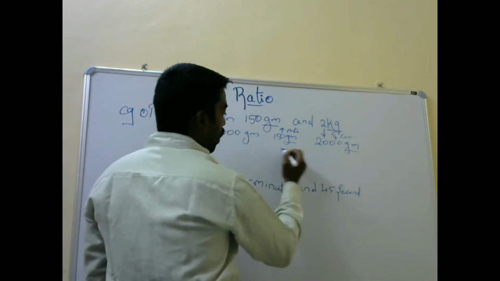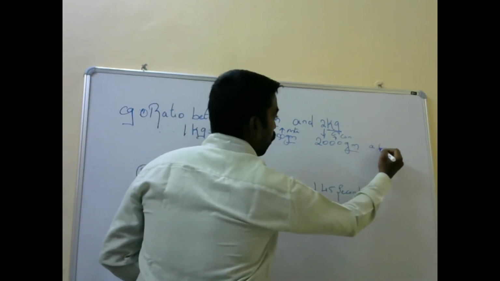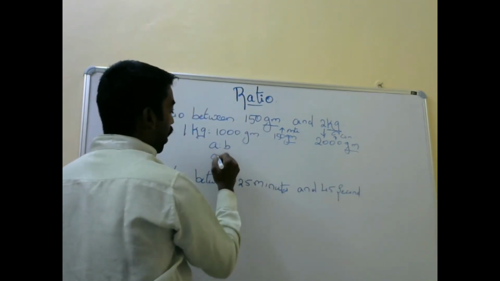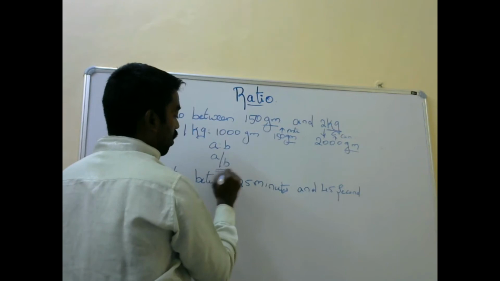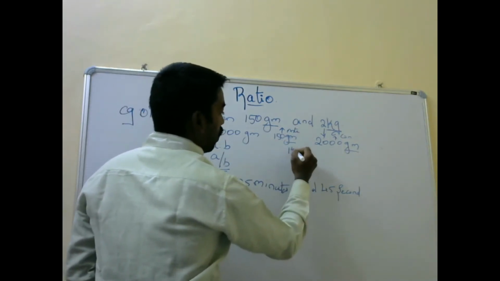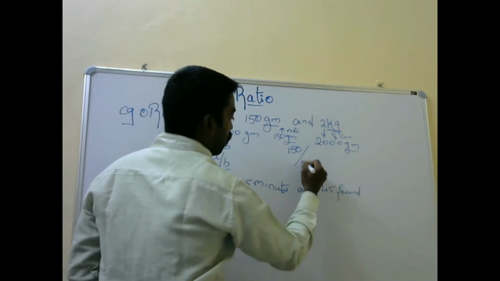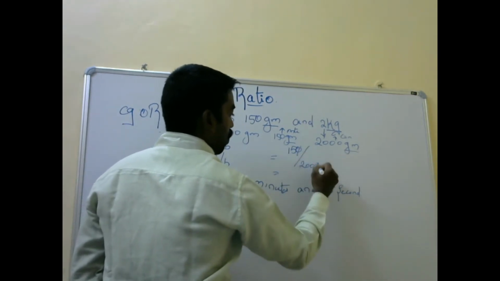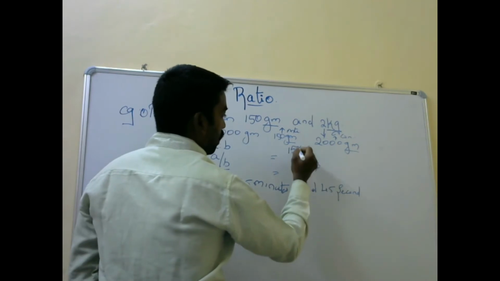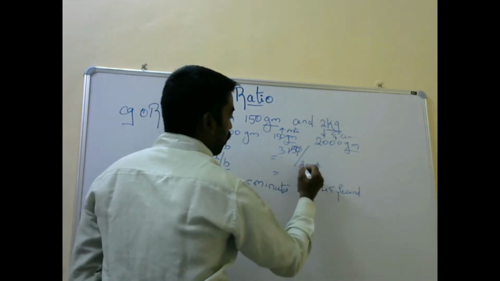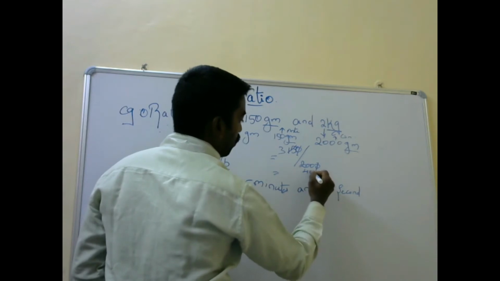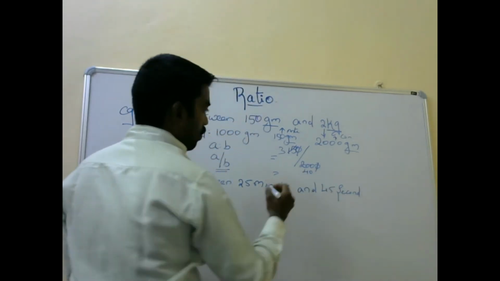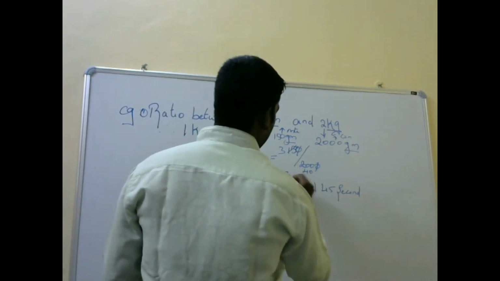And the ratio will be, for example, if it is A is to B, what will you write? A divided by B. It is a division. In the same way, 150 divided by 2000. What will you get? The zeros cancel, 5 threes are 15, and 5 fours are 20. Actually, 3 times... so the ratio is 3:40.